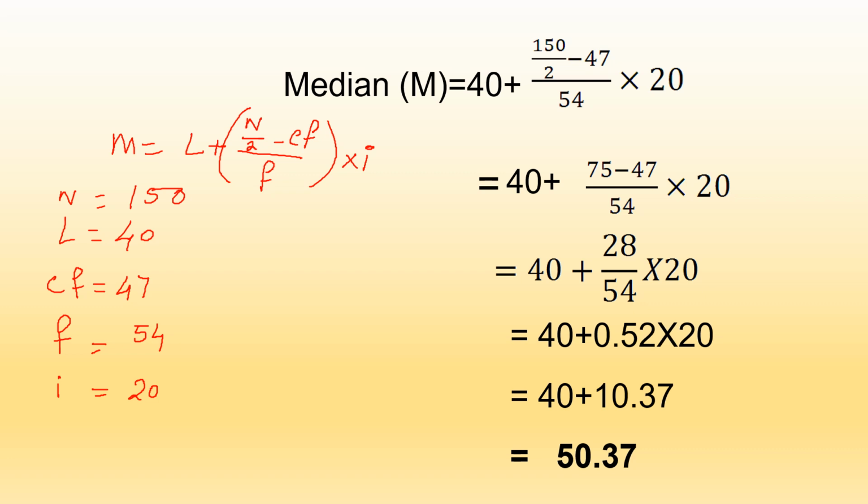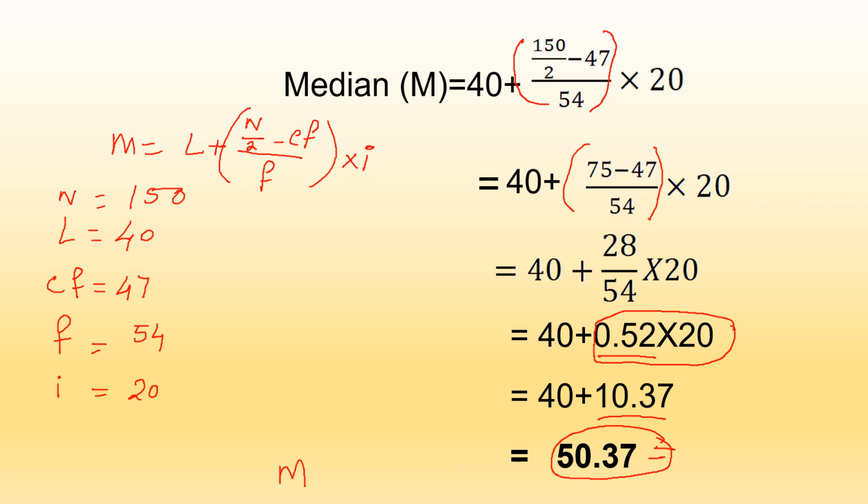40 plus (150 by 2 minus 47) by 54 into 20. So solve the middle portion first. That is, we got 40 plus 0.52 into 20. As a second step, multiply with I, that is the width of the median class interval, 40 plus 10.37, so we get 50.37 as the median. So the median of the given data is 50.37.